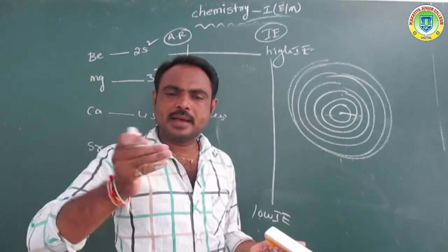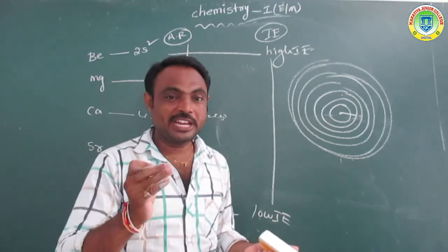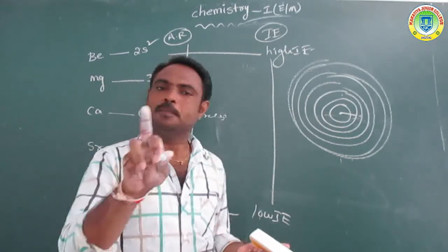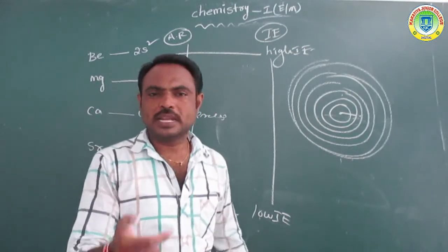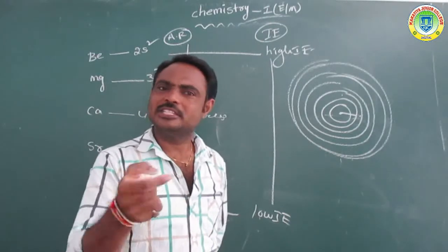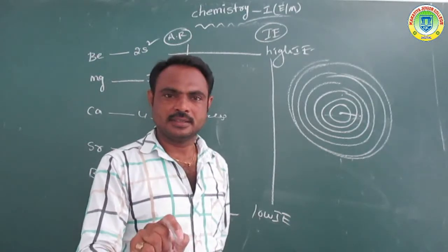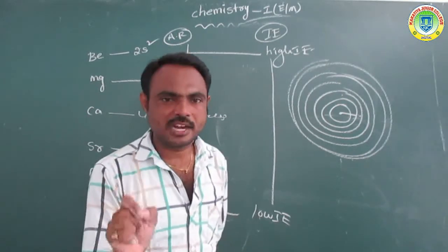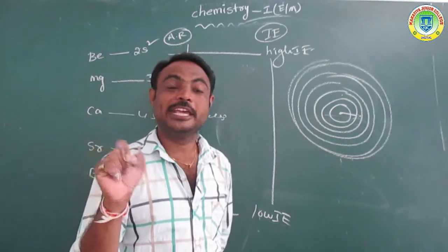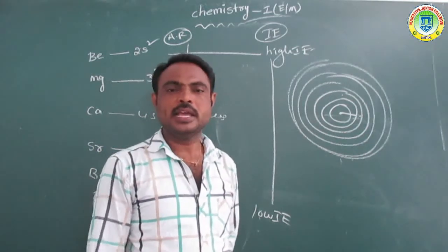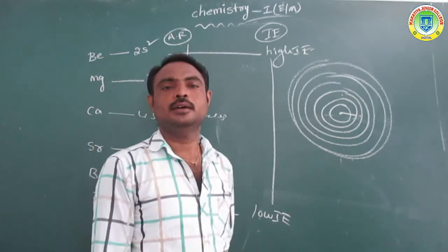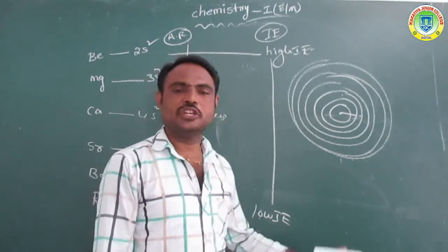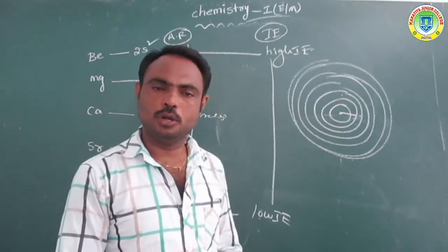Overall, we have compared beryllium and magnesium. Magnesium's atomic size is very high compared to beryllium, so the distance increases and the nuclear attraction, or central attraction, decreases. That time we require lower energy, and at the same time the ionization enthalpy value is also low.